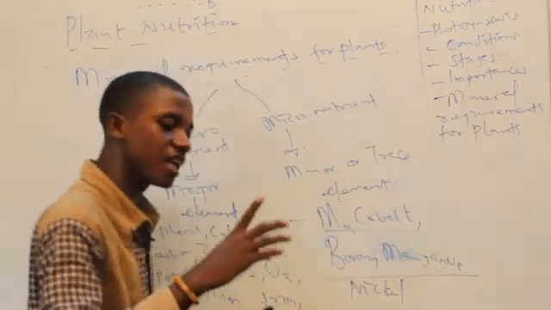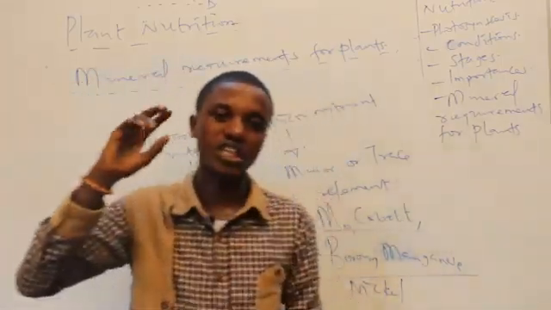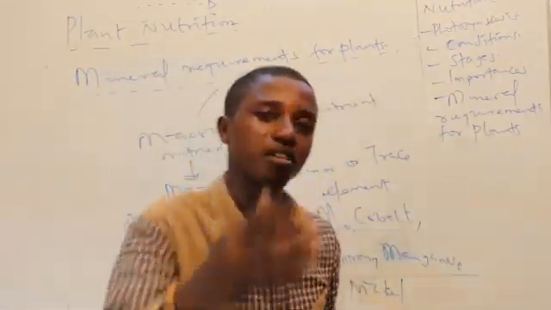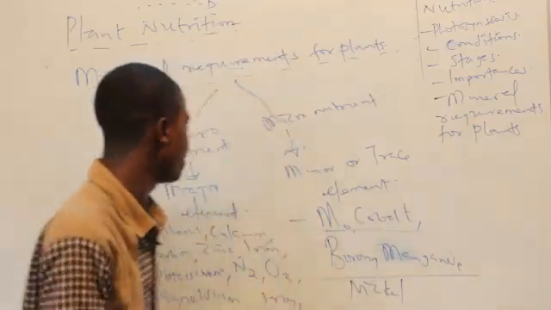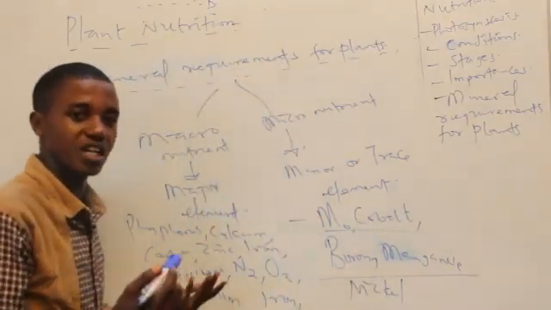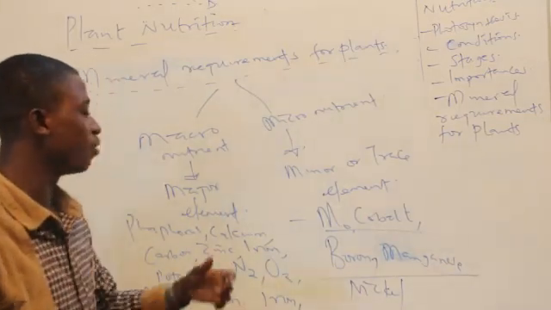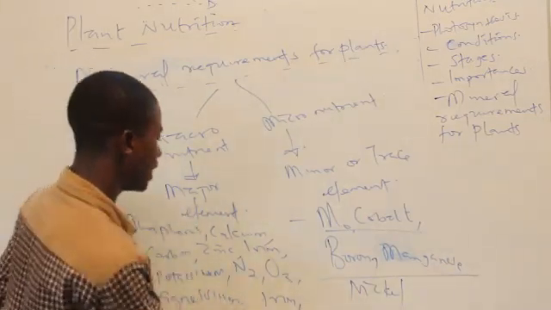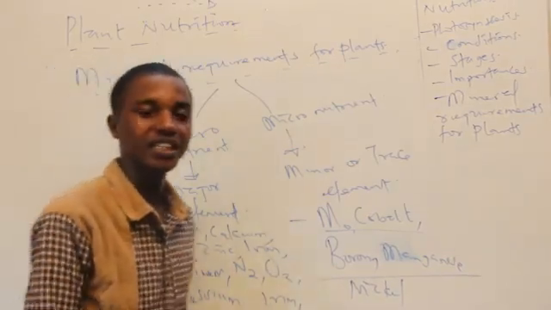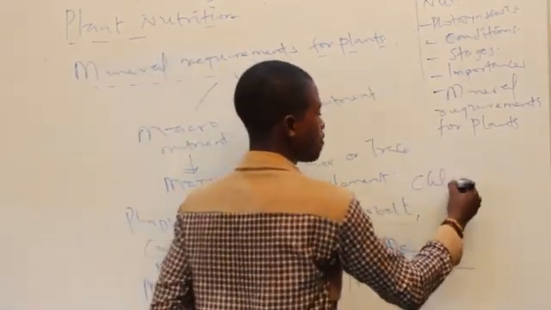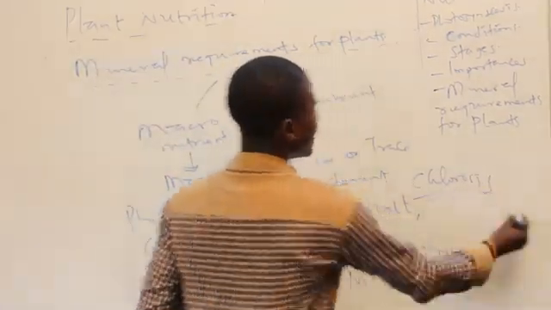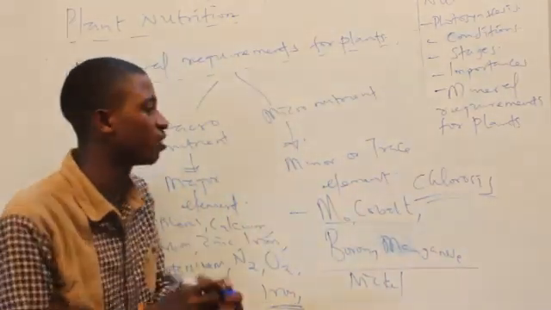Are you with me? It's just like you are being slapped now. You show a response. Is that you move towards the direction of the slap or you move away? So basically, when plants lack this, they show response, and that response makes us know what they have been through. So basically, when plants lack iron or manganese, they tend to undergo what we call chlorosis.